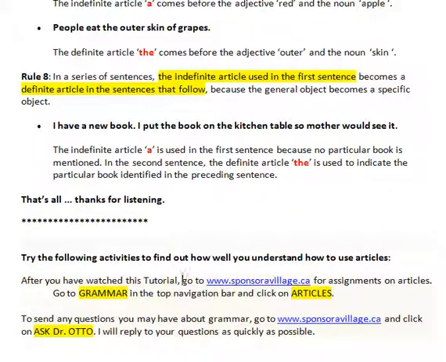Rule 8. In a series of sentences, the indefinite article used in the first sentence becomes a definite article in the sentence that follows because the general object becomes a specific object. I have a new book. I put the book on the kitchen table so Mother would see it. The indefinite article a is used in the first sentence because no particular book is mentioned. In the second sentence, the definite article the is used to indicate the particular book identified in the preceding sentence.